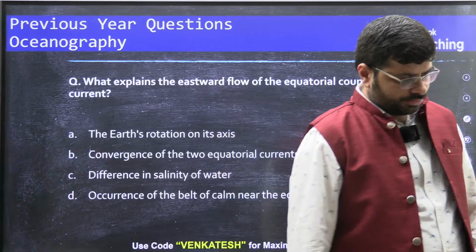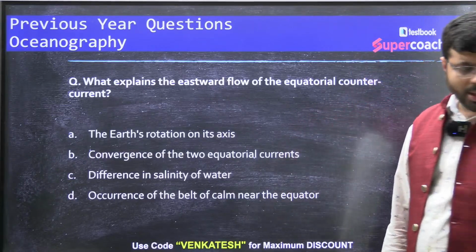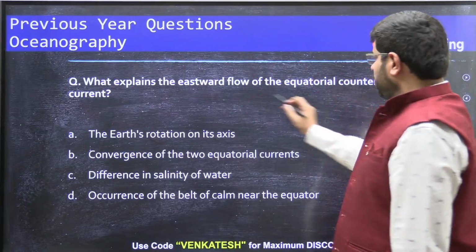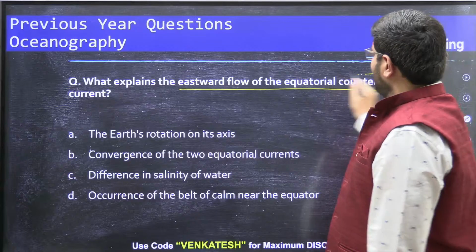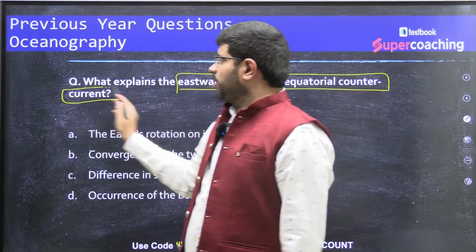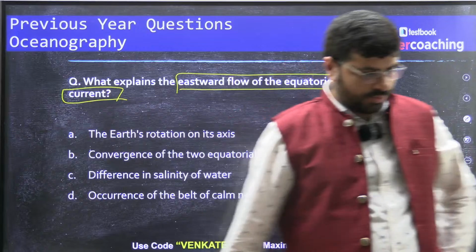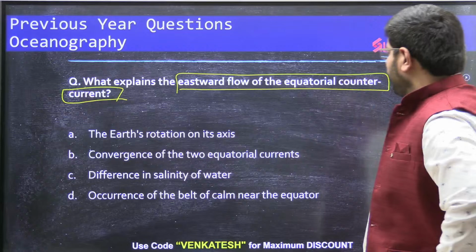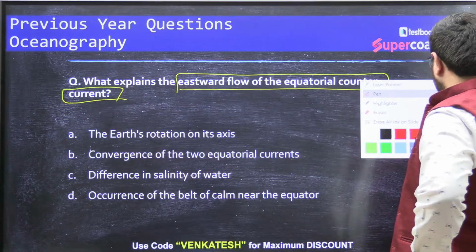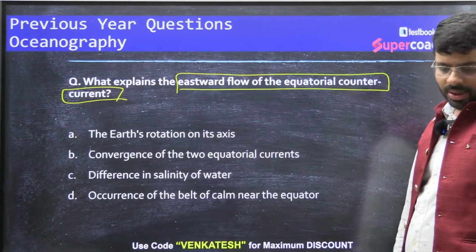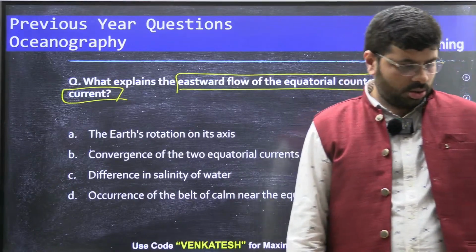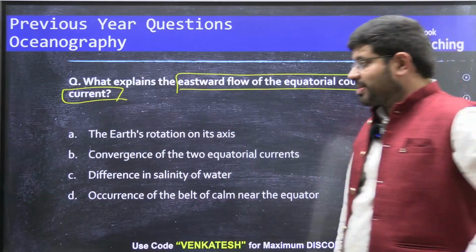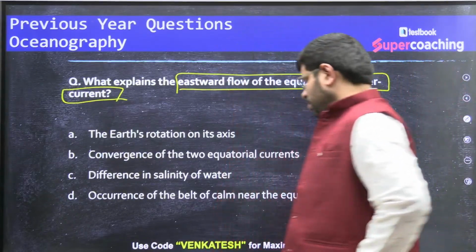Next question. What explains the eastward flow of the equatorial countercurrent? Eastward flow of the equatorial countercurrent. Right. Try to see this. This is also another tricky question. I don't see this as a very easy question. I would say this is also a very, very difficult question.